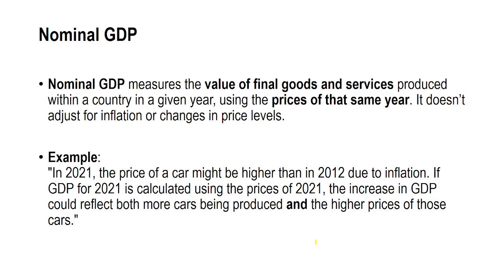Second, higher prices for the cars, as inflation has made them more expensive. So an increase in nominal GDP could reflect both higher production and higher prices. This is important to remember because nominal GDP doesn't separate out the effects of inflation. It simply shows the total value of production at current prices.